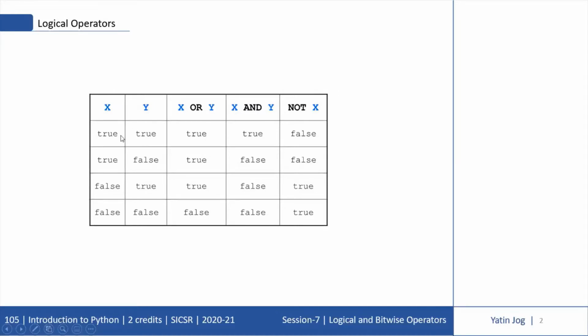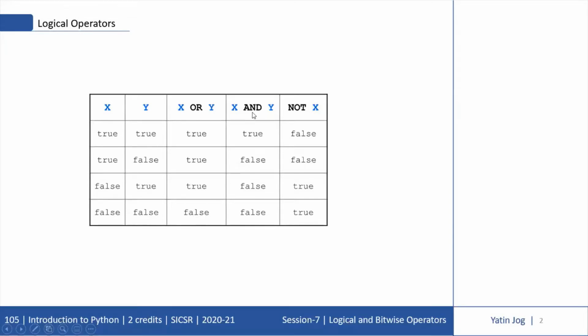Suppose the first expression returns true and the second expression returns true. In case of OR, true or true is always true. True or false is also true. False or true is also true, and only false or false is false. So even if either of the conditions is true, or both of the expressions are true, the result is true. Only when both expressions are false, OR results in false.